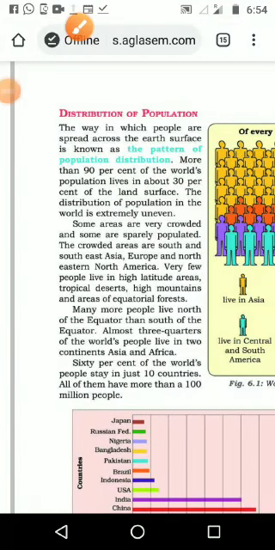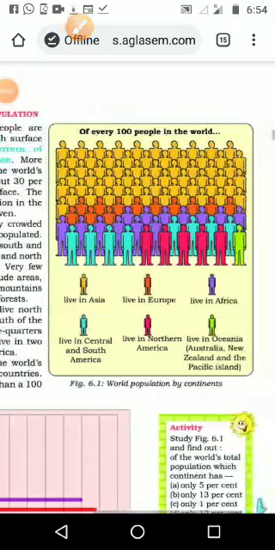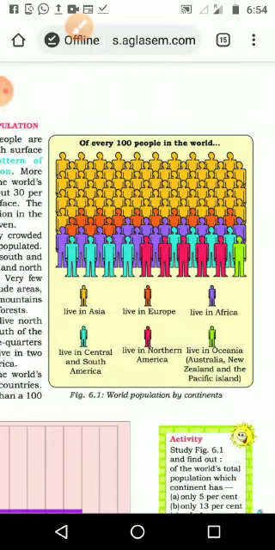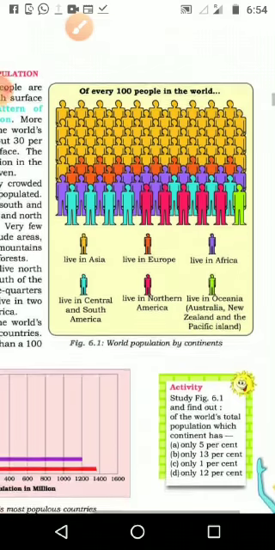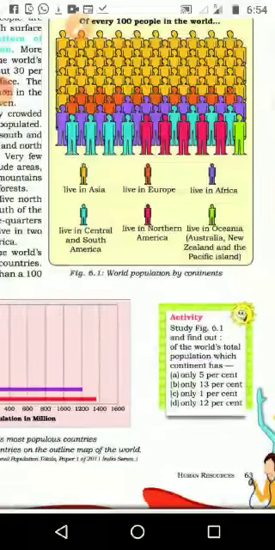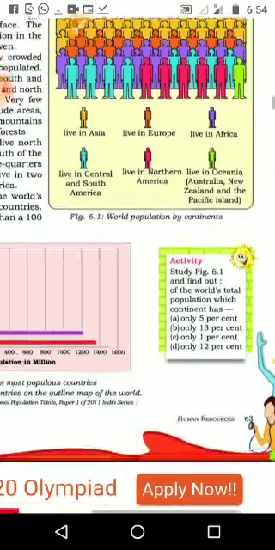We are going to see the distribution of population. On the right side there is a picture showing every 100 people in the world, representing each and every continent. Yellow color shows people living in Asia, orange shows Europe, blue shows Africa, purple shows Central and South America, red shows Northern America, and green shows Australia, New Zealand and the Pacific Islands.